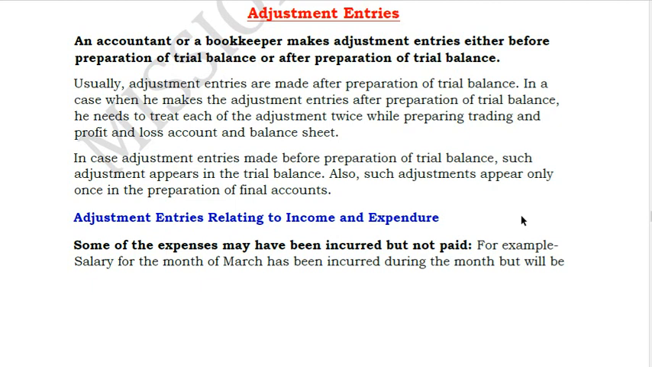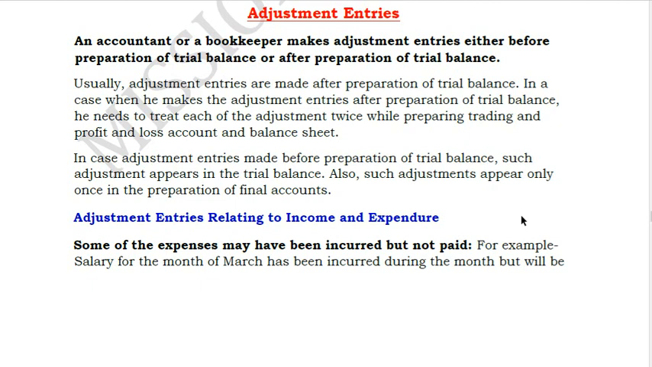This is Bharat, the Chartered Accountant by profession, and we will continue with the final accounts chapter. In our earlier two videos related to final accounts, we have seen trading account, we have seen profit and loss account, and we were discussing some of the adjustment entries.